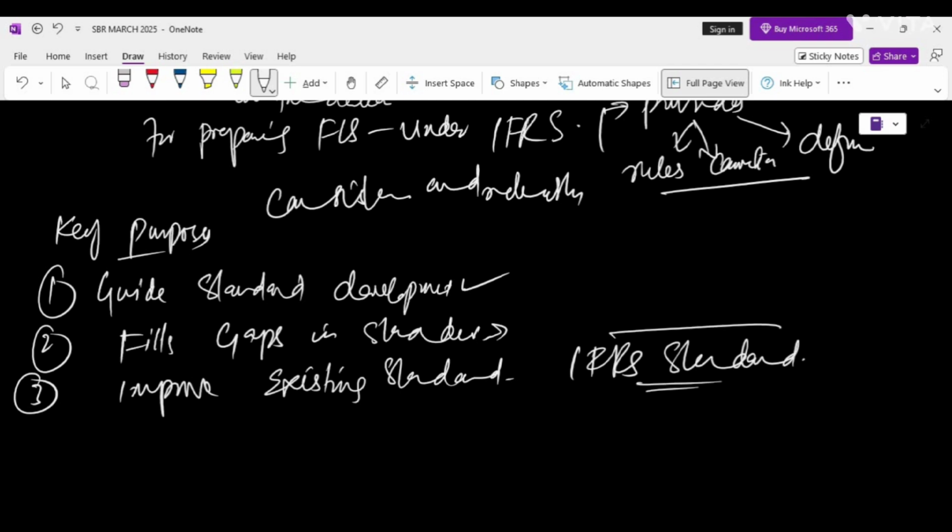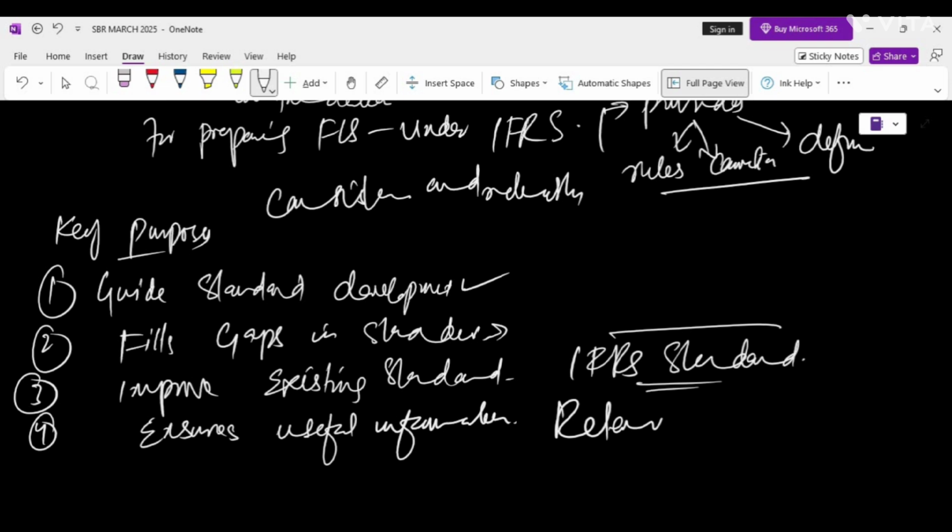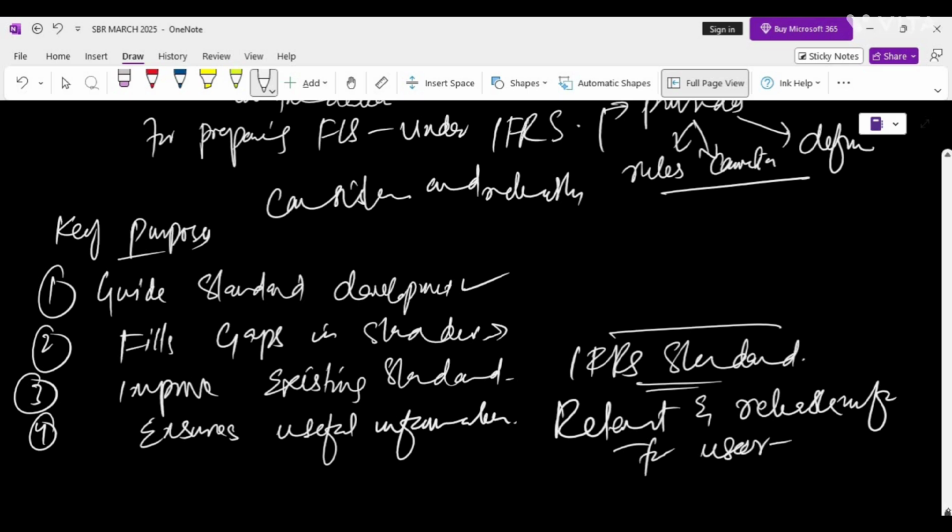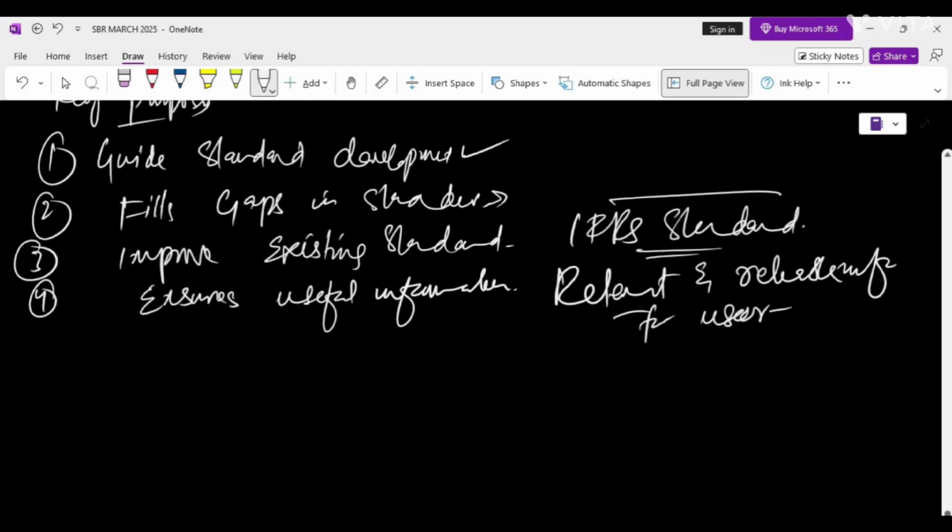The fourth key purpose is to ensure useful information. In simple terms, it guarantees that the financial statements provide relevant and reliable information for the user. This is the main concern: we are focusing on the relevancy and reliability of the information we are providing to the user.